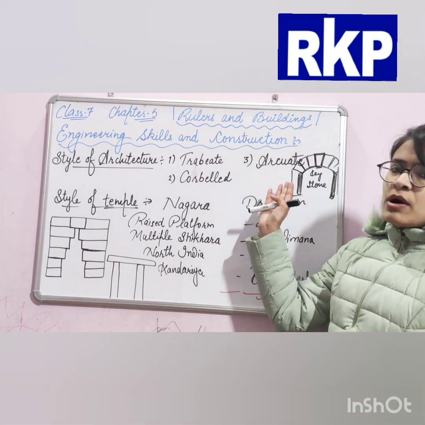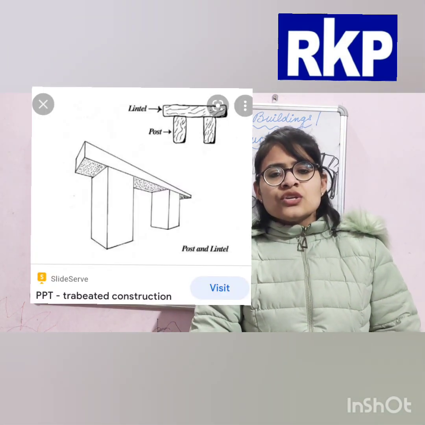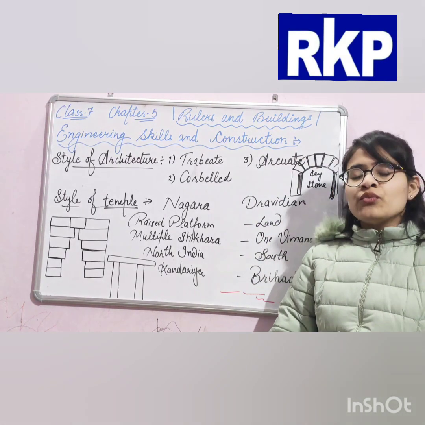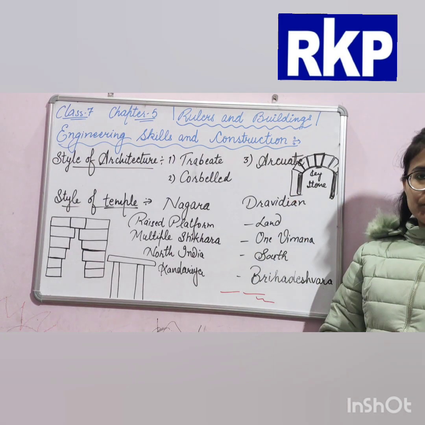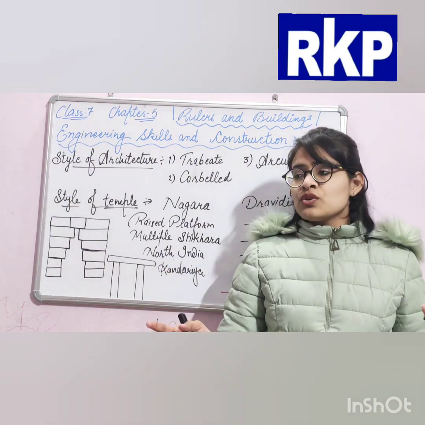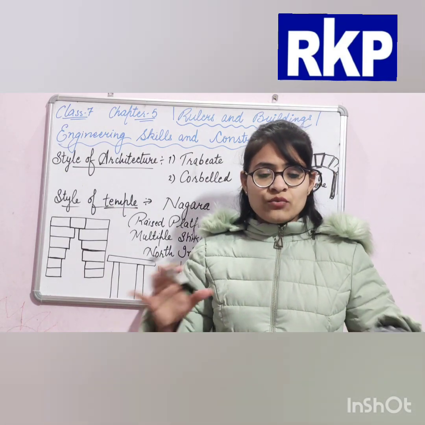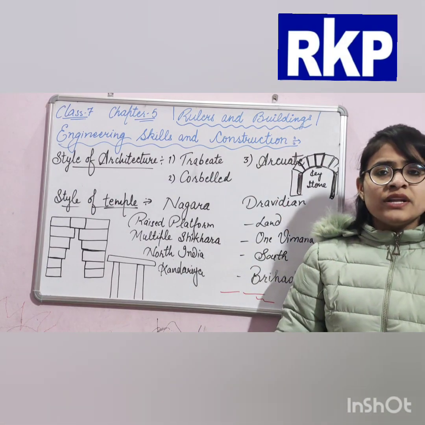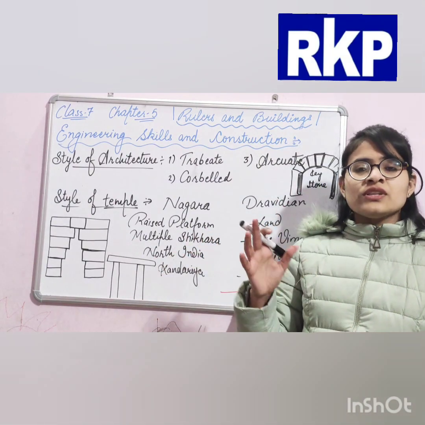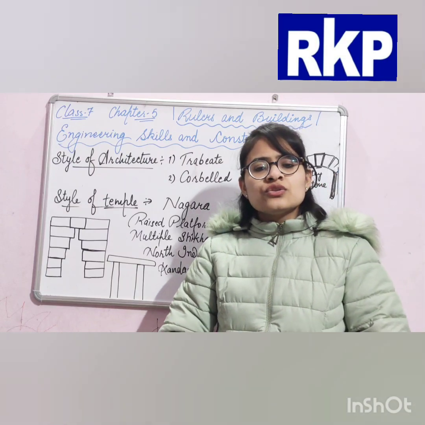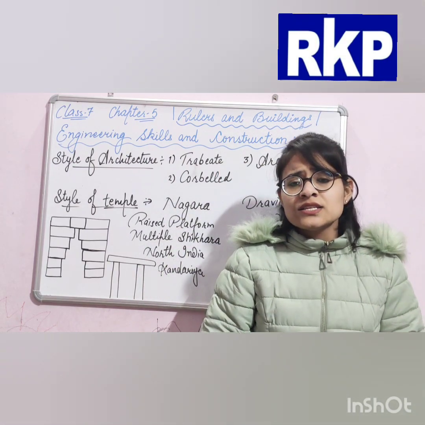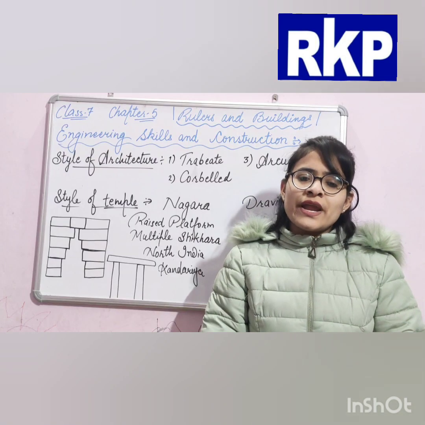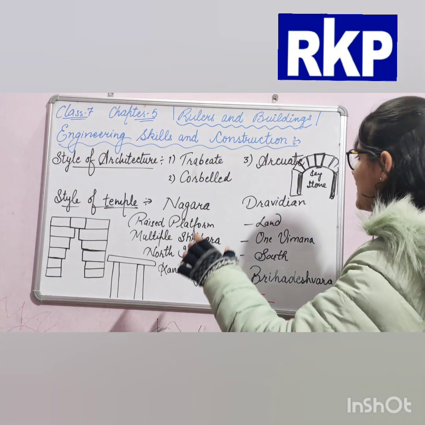Now we are discussing arcuate. What is arcuate? In this type of construction, we talk about the weight of the superstructure. What is a superstructure? Suppose you are constructing your house. One floor is built, and whatever structure you make on the upper side of that building, whether windows, doors or floors, is called the superstructure. So in this style of construction, the weight of the superstructure above the doors and the windows was carried by